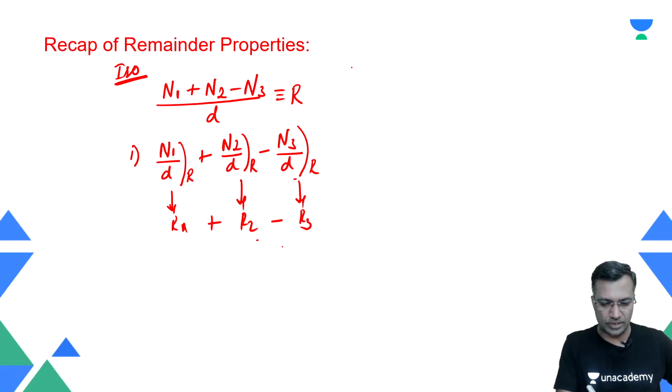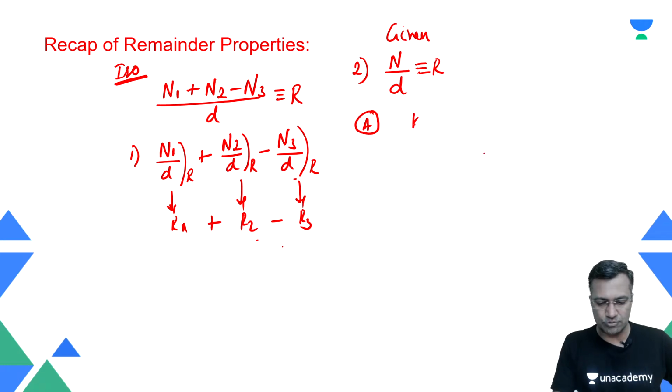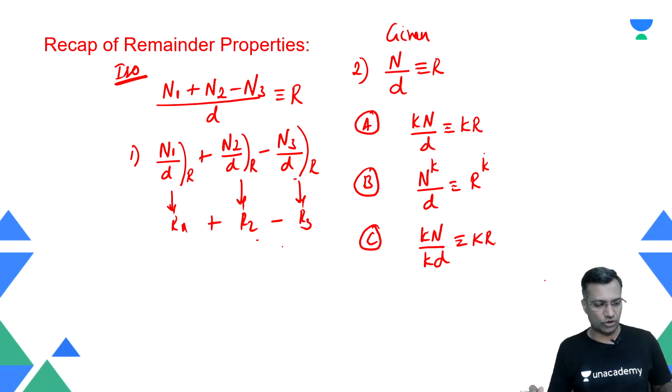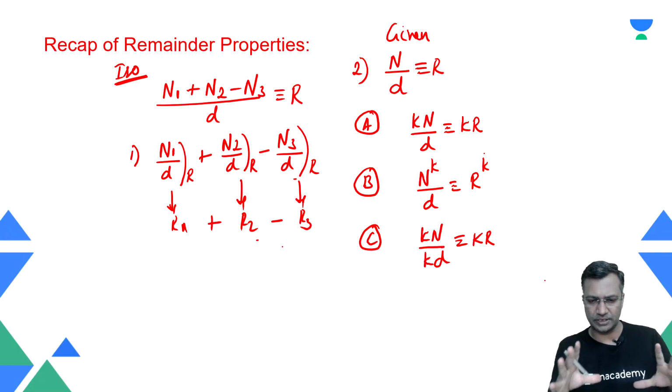And the second property that we said is, if I get to know that when a number is divided by a divisor it leaves a remainder r, given this piece of information, then I can derive a couple of things. A, when k times the number is divided by the same divisor, the remainder should be k times r. B, when the number raised to power k is divided by the divisor, it leaves the remainder r raised to power k. C, when k times the number is divided by k times the divisor, your remainder would still be k times r. So these are the three other things that we discussed. This is what we put into perspective in one of the lectures.